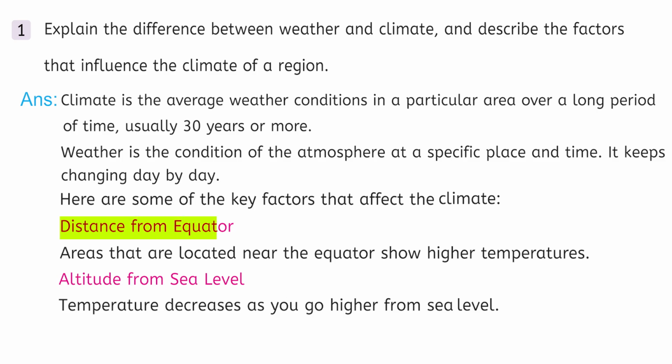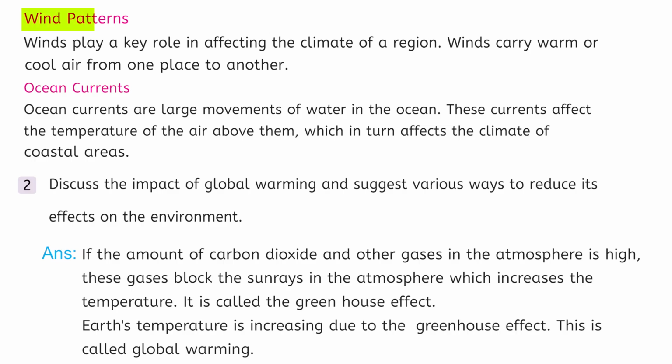Distance from the equator. Areas that are located near the equator show high temperatures. Altitude from sea level. Temperature decreases as you go higher from sea level. Wind patterns. Winds play a key role in affecting the climate of a region. Winds carry warm or cool air from one place to another. Ocean currents.